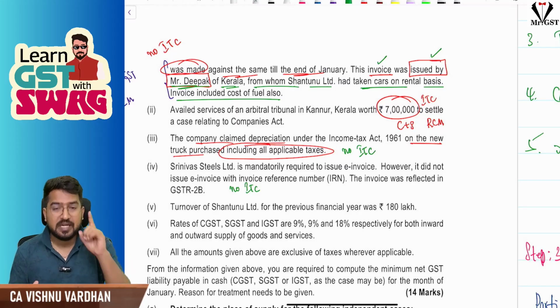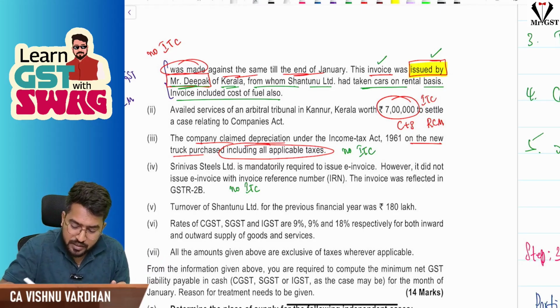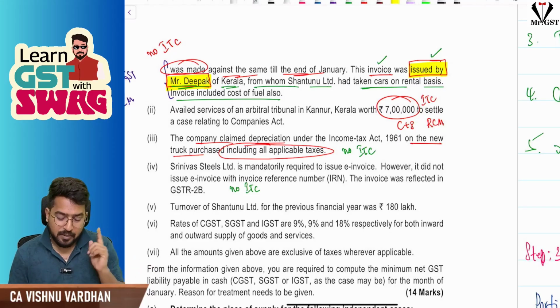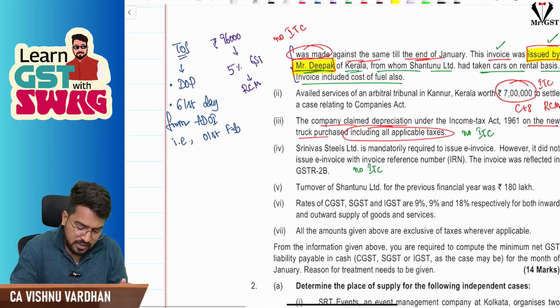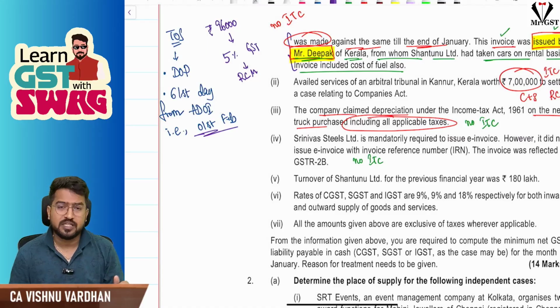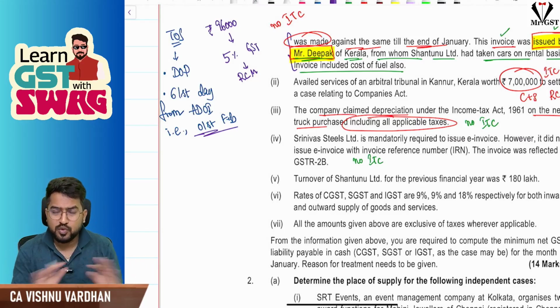These things are fine. But the very interesting point is the time of supply. So this is an RCM transaction, and section 13 subsection 3 will come into picture. And the important point is the invoice is issued by the supplier. Mr. Deepak has issued the invoice. So what is the time of supply as per section 13 subsection 3? Date of payment or 61st day from date of invoice, whichever is earlier. Payment is not done till this month, 31st January, and the 61st day from the actual date of invoice will come on 1st Feb. That means it will come in which month? Next month. But this is related to Jan month. So the very important thing, sir, for this, you don't have any treatment in this month. There is no GST liability in this month.